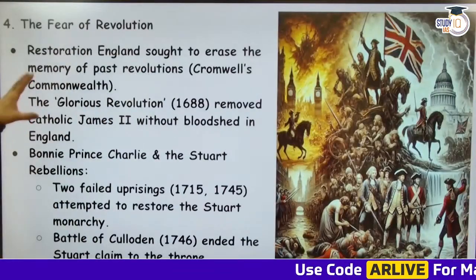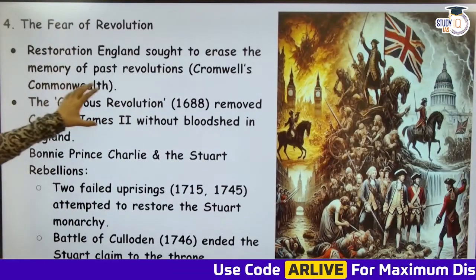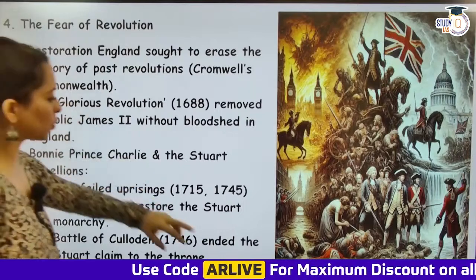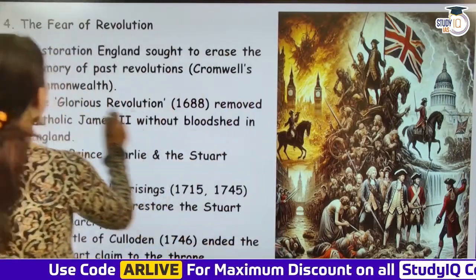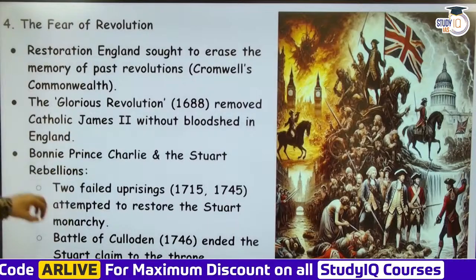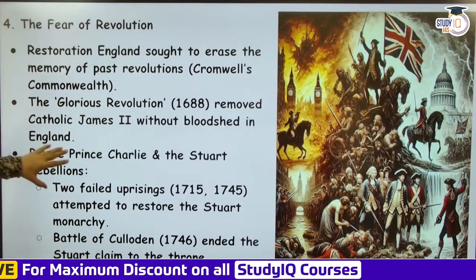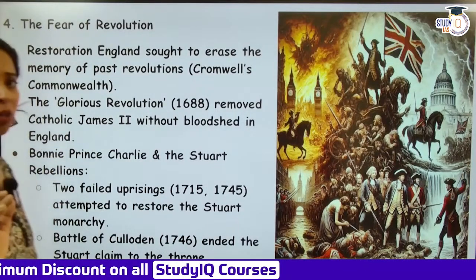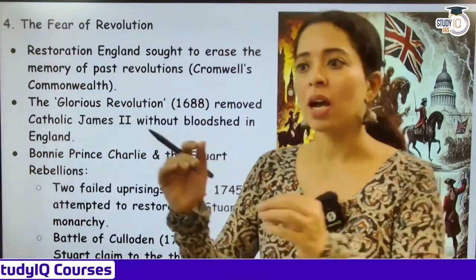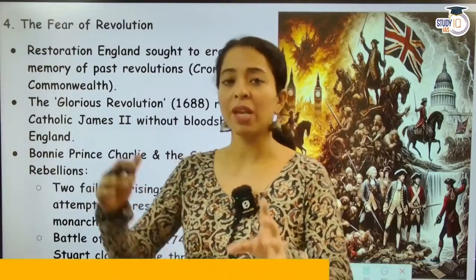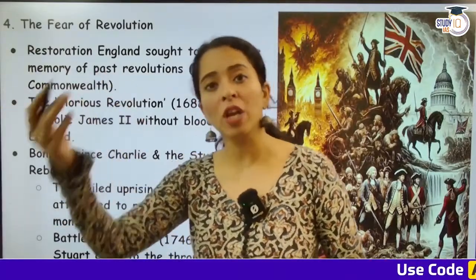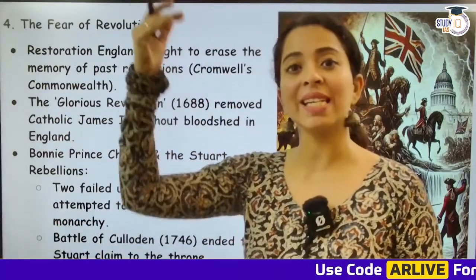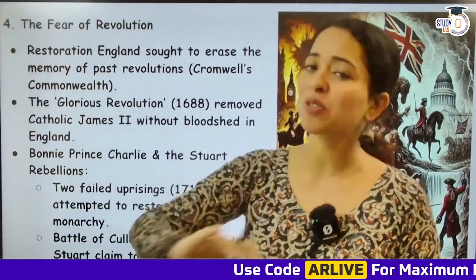So now the fear of revolution. Now Restoration England sought to erase the memory of past revolutions. So yes, Cromwell's Commonwealth and the Glorious Revolution removed Catholic James II without bloodshed in England. So there were many revolutions. We saw कि किस तरह से 1649 में चार्ल्स द फर्स्ट को मारा गया था, फिर 1659 में ओलिवर क्रॉमवेल को मारा गया था, फिर 1688 में जेम्स को निकाल दिया गया था.